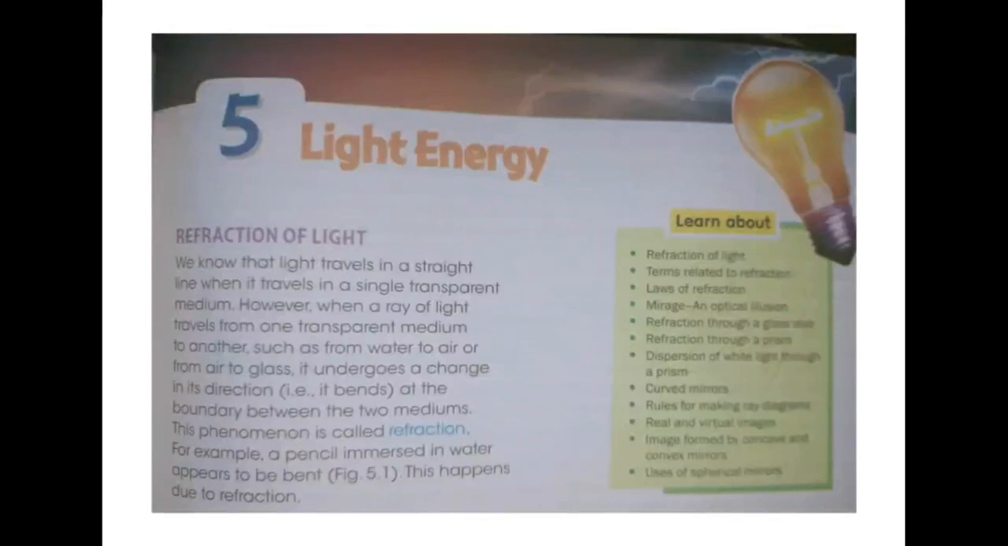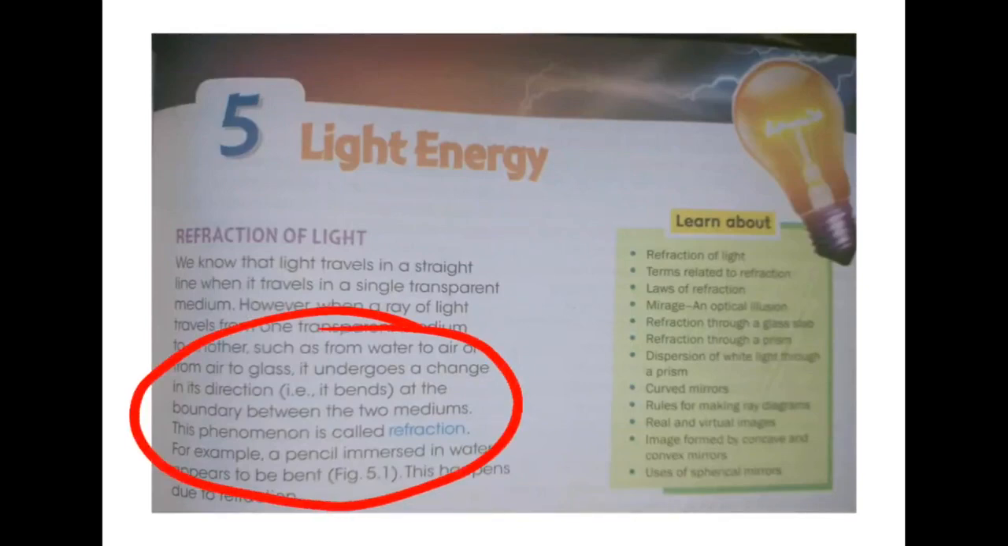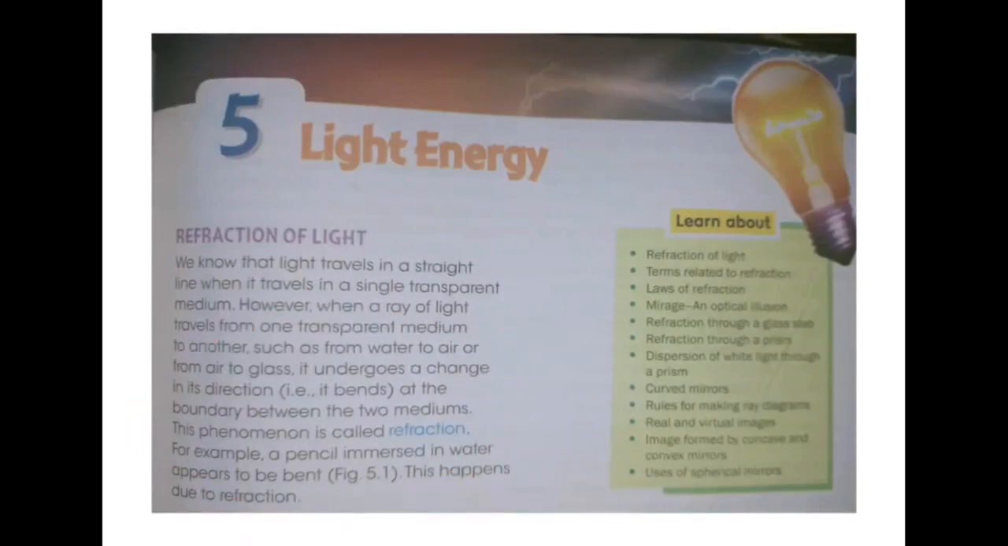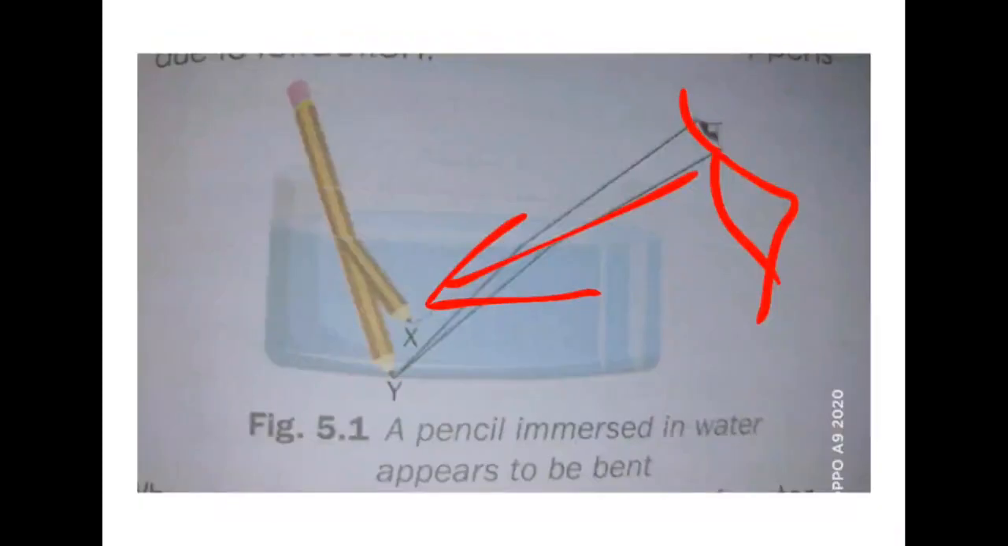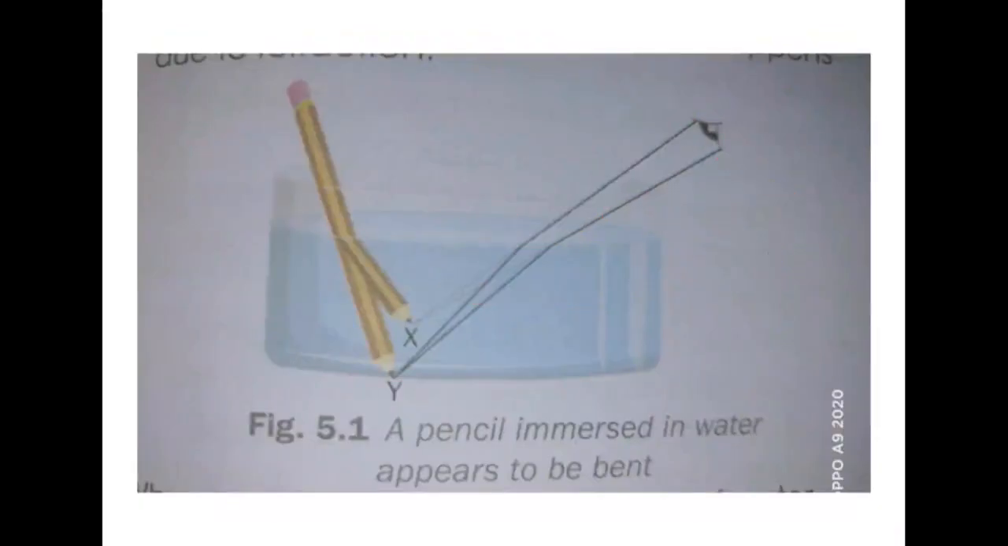Light travels in a straight line. This is called rectilinear propagation of light. But when the same light travels from one transparent medium to another transparent medium, it changes its direction and seems to get bent. So the bending of light when it travels from one medium to another medium is called refraction of light. This can be easily understood from this example.